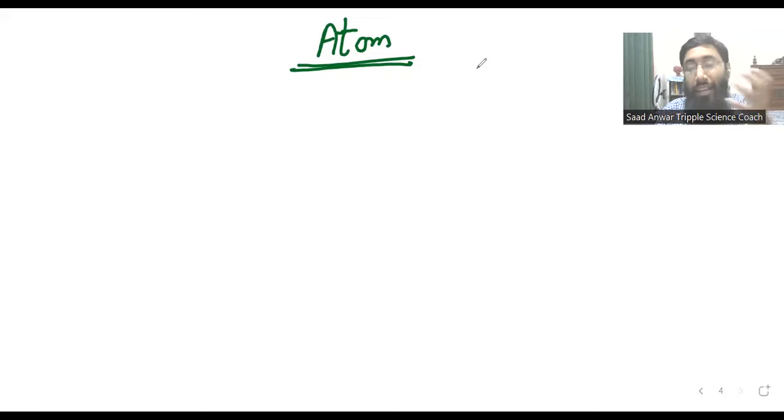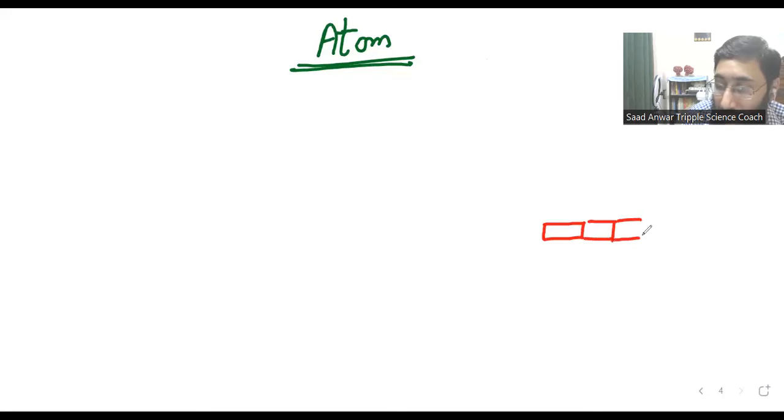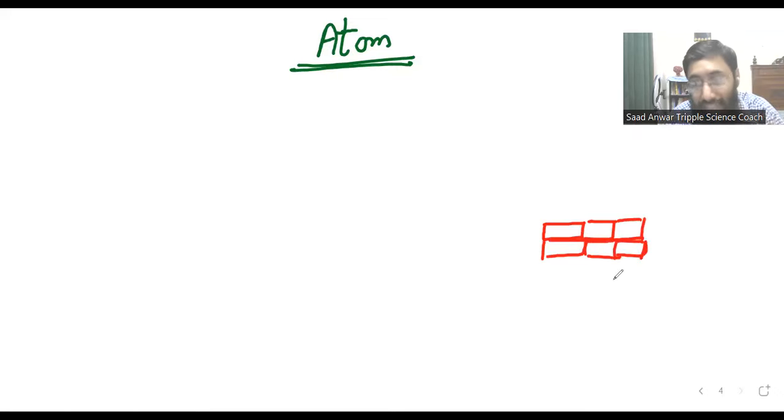So what is an atom? Before going into the definition of atom, can you see a wall behind me? Yes, I know you can see a wall behind me. Let me draw a wall. When we need to construct a wall, it means we need bricks.